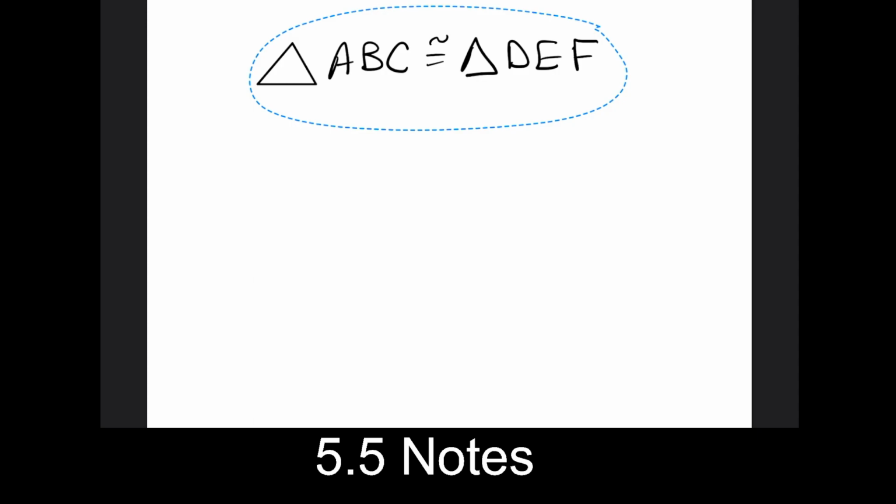So where I want to start is where we left off last time that we met. This is a triangle congruence statement right in front of me, and I'll be using my iPad. Here's my first triangle, triangle ABC, and here's my second triangle, triangle DEF. We're saying that those are congruent. As a quick warm-up, what you should be thinking about is, what does this statement actually tell me?